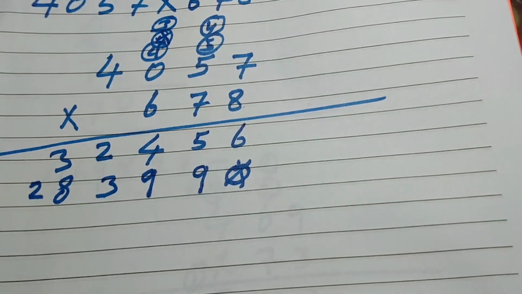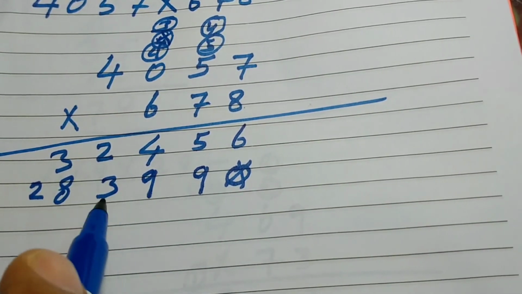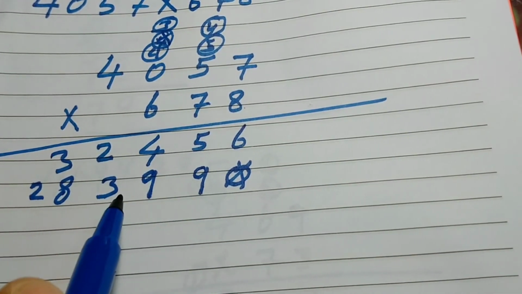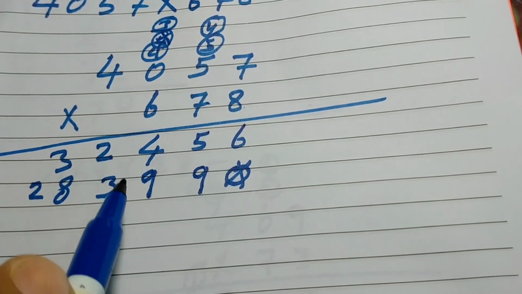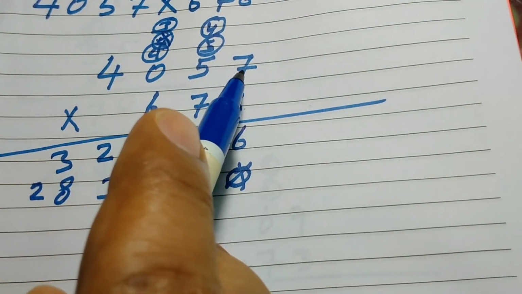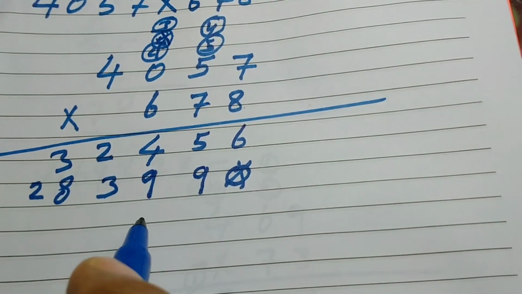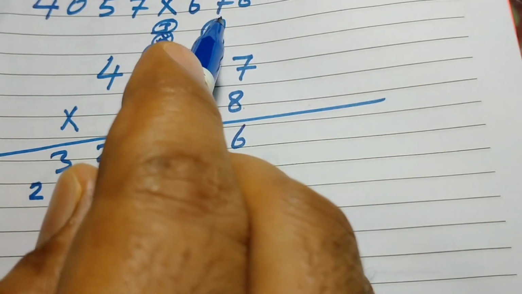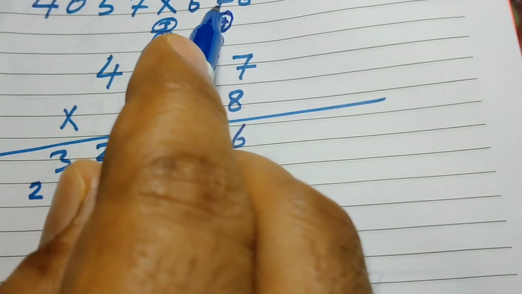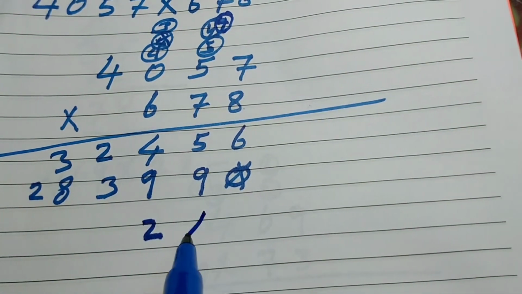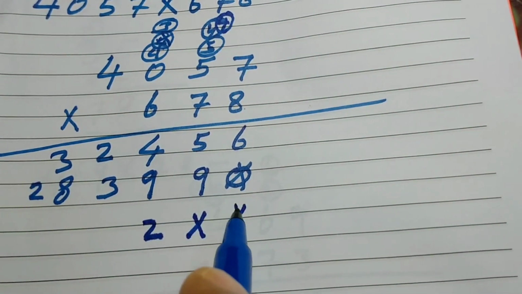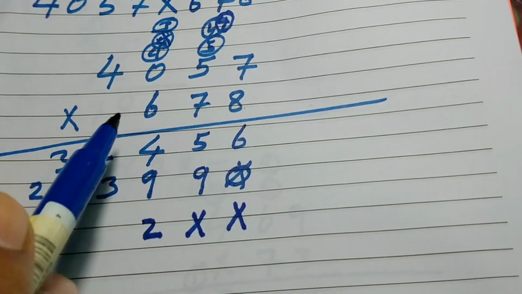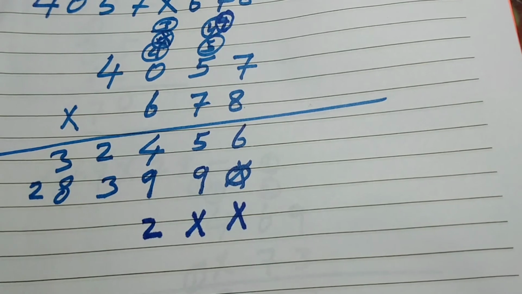Where will we write it? We will write at the place of 100. Unit, 10, 100. So 2 at the place of 100 and 4 will be in the next column. Here, as I told you, you can put a cross or a 0, anything. 6 multiply 5, 35.